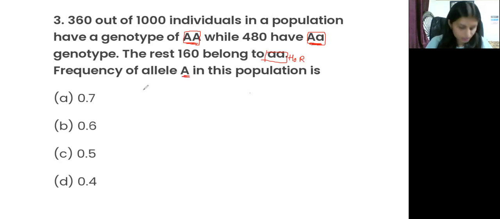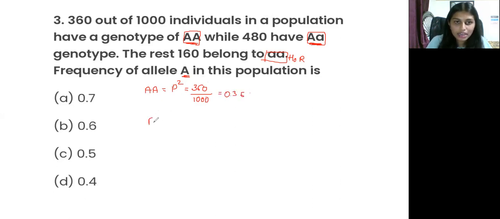So just substitute everything. Homozygous dominant, that is P square, is 360 out of 1000, that is 0.36.